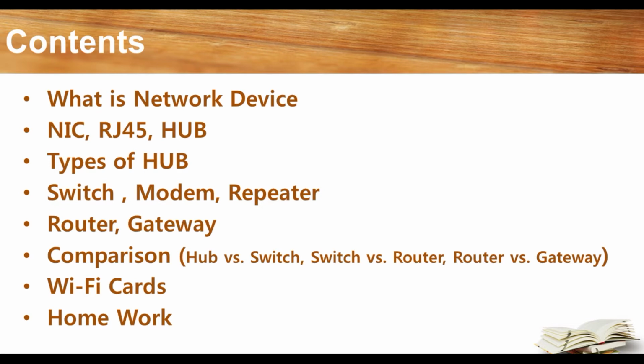Then second, NIC, RJ45, hub, and after that types of hub, then switch, modem, repeater, router, gateway, and comparison between these network devices, that compares which one is better among hub, switch, router and gateway. And at last we'll understand Wi-Fi card, and then after that homework.